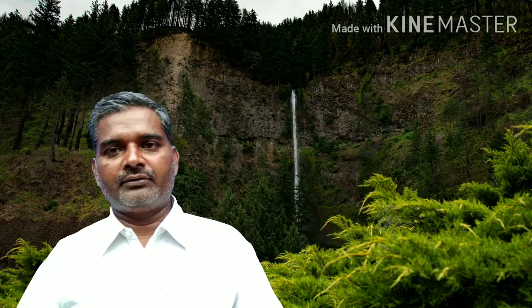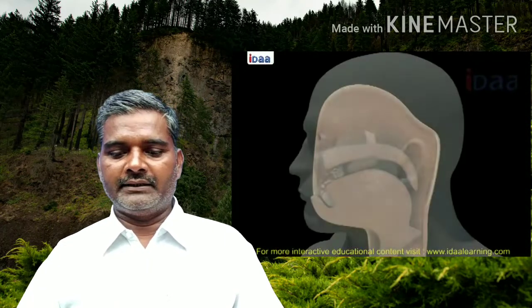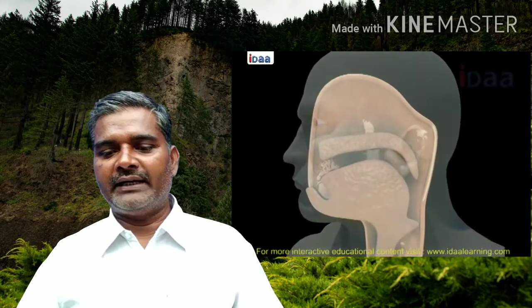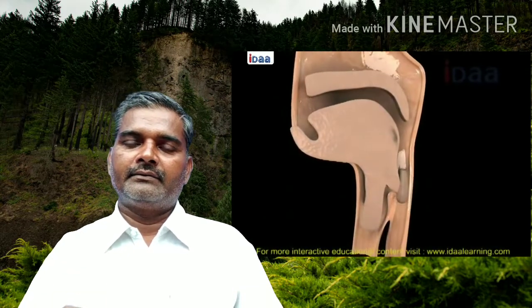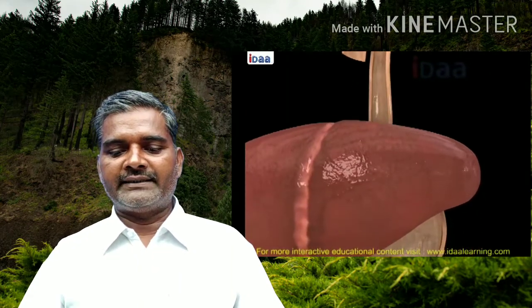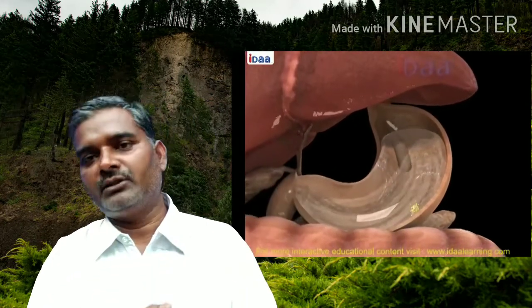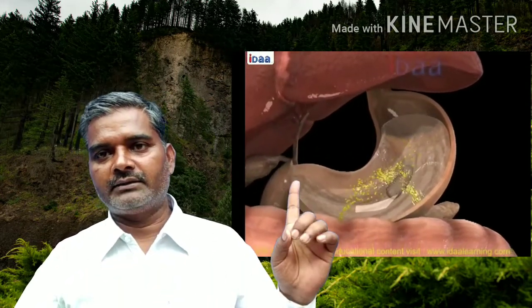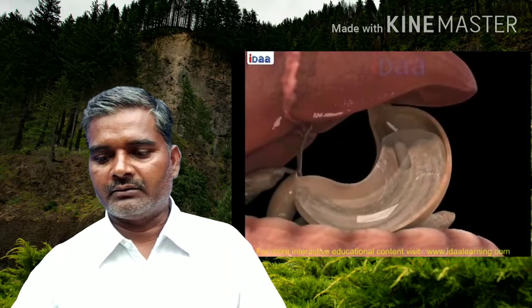Next topic is the esophagus. What is esophagus? The mouth cavity opens into a tube called esophagus. Through this esophagus, the swallowed food passes into a large sac-like structure. That large sac-like structure is known as stomach. You can see in the picture. Okay, that is sac-like structure. That is stomach.